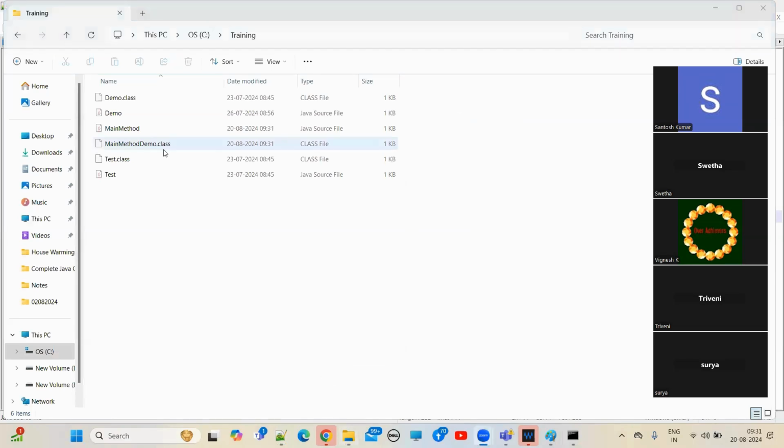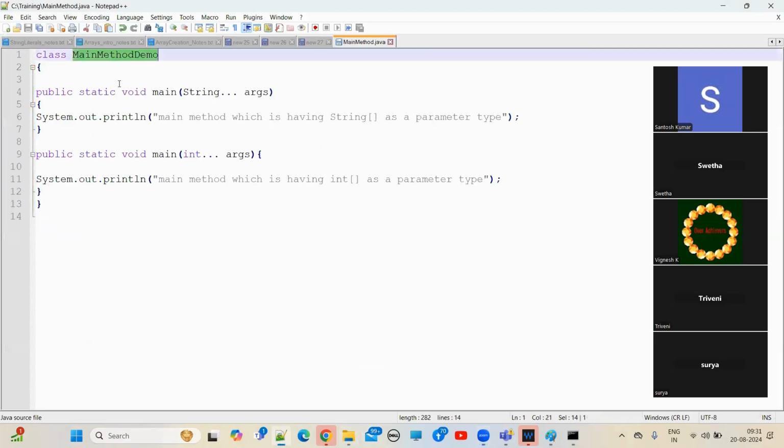See here, what is the class name? The .class file name here is MainMethodDemo.class. Why? What is the class name here? MainMethodDemo. That's why MainMethodDemo.class. After compilation, what will you get? A .class file, right? Yes.